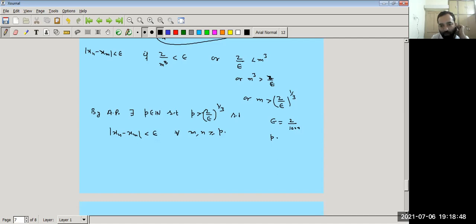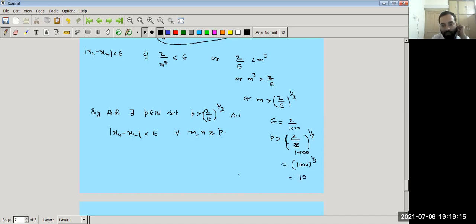So P is greater than (2 by 2 by 1000) whole to the power 1 by 3, the cube root of 1000, and the cube root of 1000 is 10.